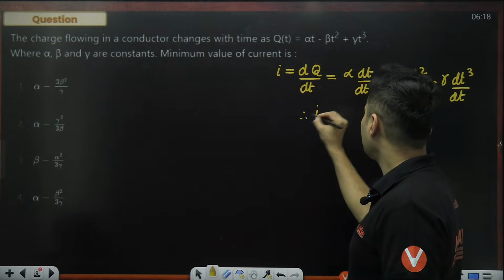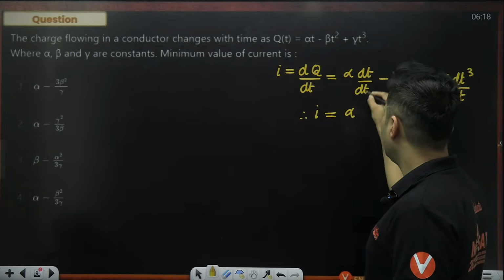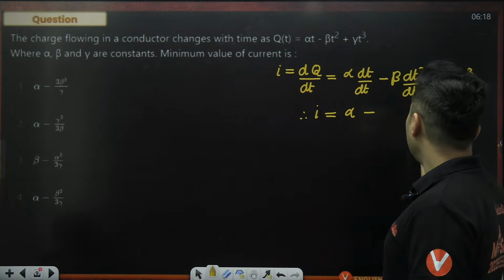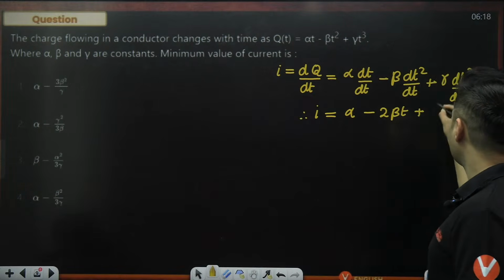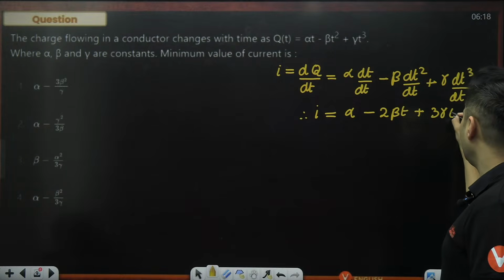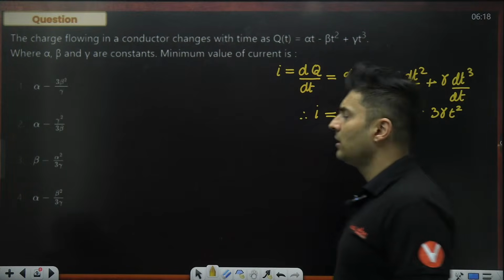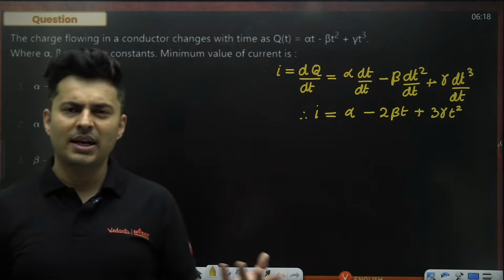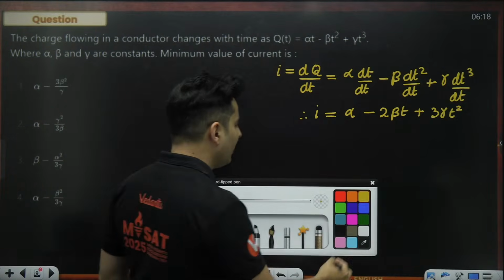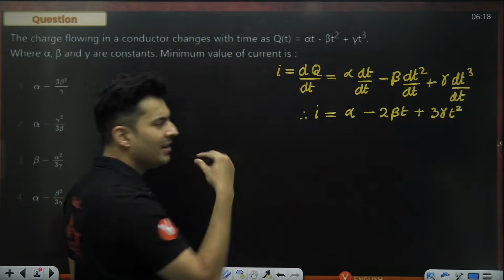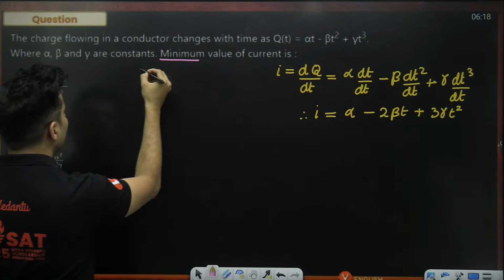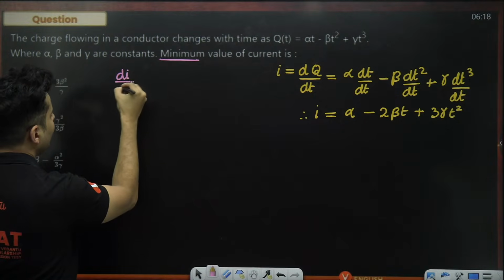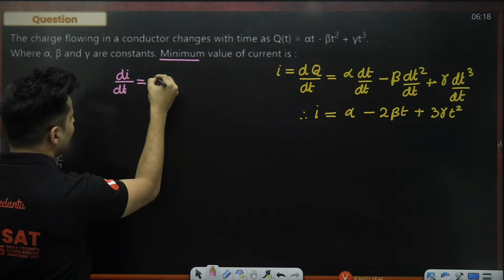Current as alpha, derivative of t will be 1, beta into this will be 2 beta t, plus this will be 3 gamma t square. That's the current. But whenever you have to find minima and maxima of a function, you take the derivative and equate it to 0. So for minimum value, di by dt will be 0.